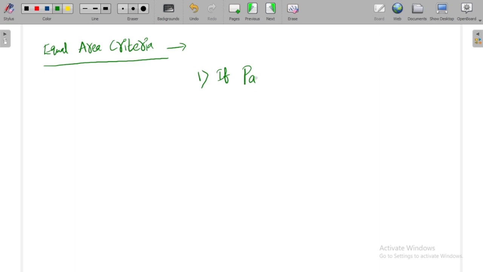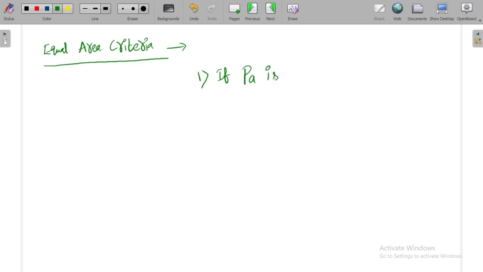So the first very important thing is PA. What is PA? It is called the accelerating power. We know that it is actually the difference between the shaft power and the electric power. We know these things already, so I don't want to go into that.